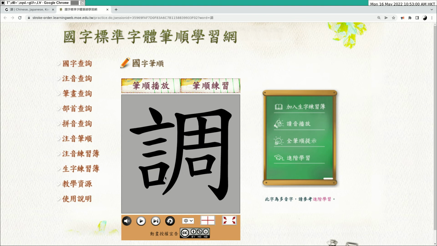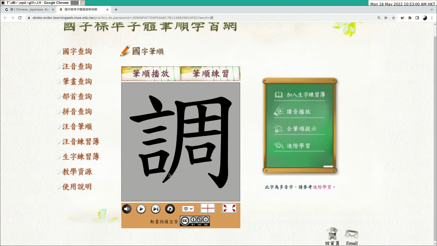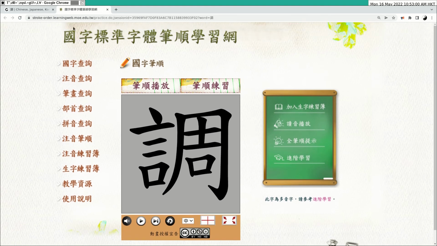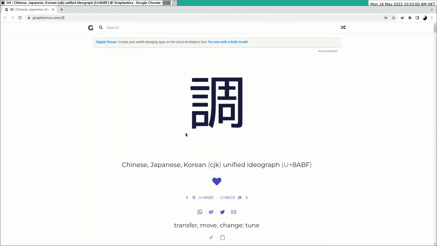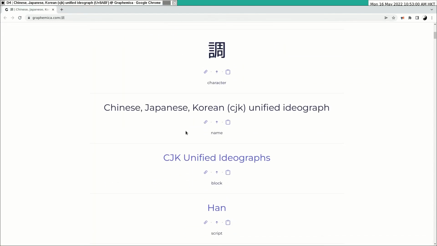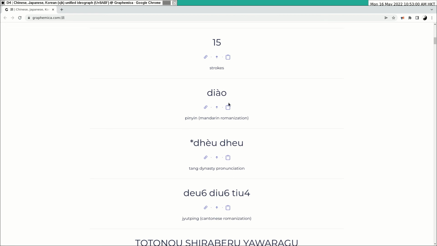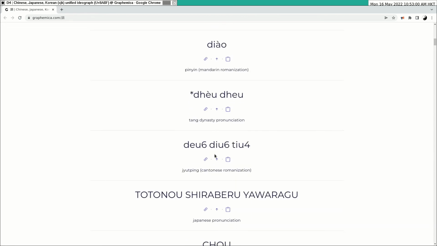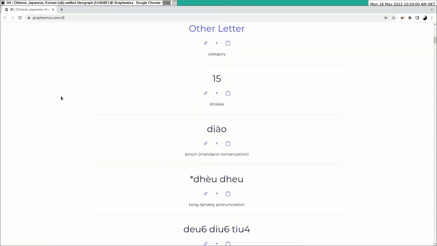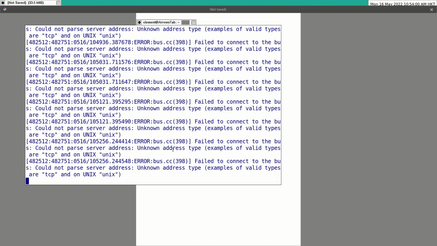Cantonese is Tiu or Diu, which also depends on the context. So Mandarin is Diao or Tiao, and Cantonese is Diu or Tiu. Okay, so not easy for this one.